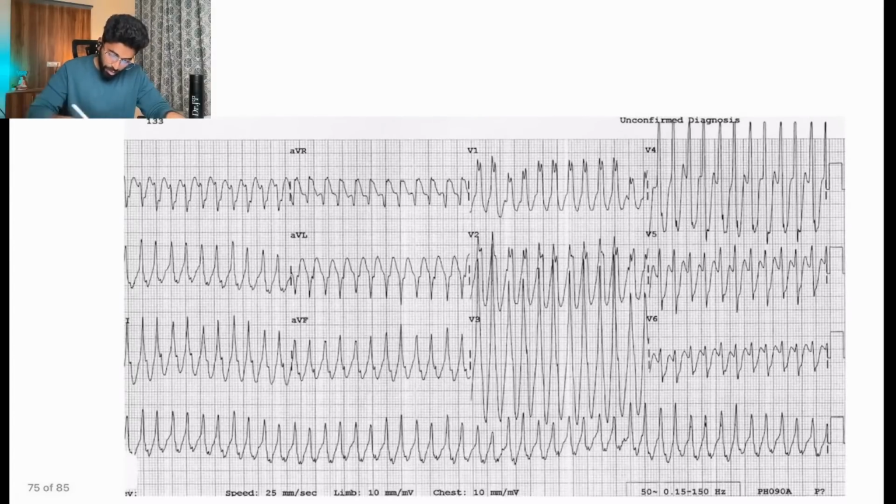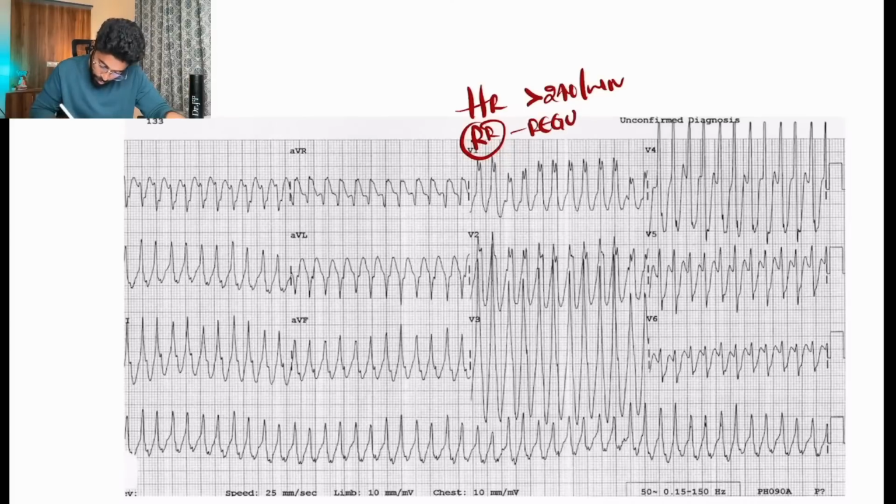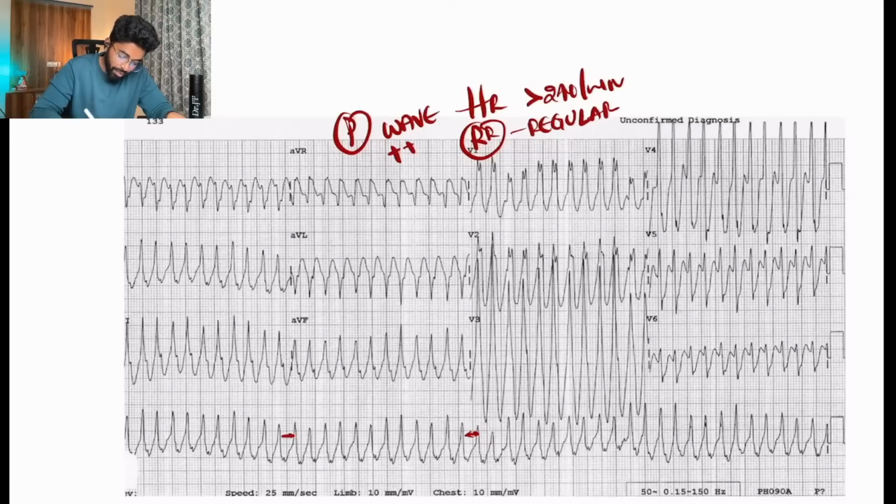In the next one, the heart rate is again more than 240 per minute, and the rhythm is almost regular again. Is the P wave present? That's the question. At points we can appreciate a P wave, and at points we can't really appreciate it, so I consider there is no P wave in this particular ECG.